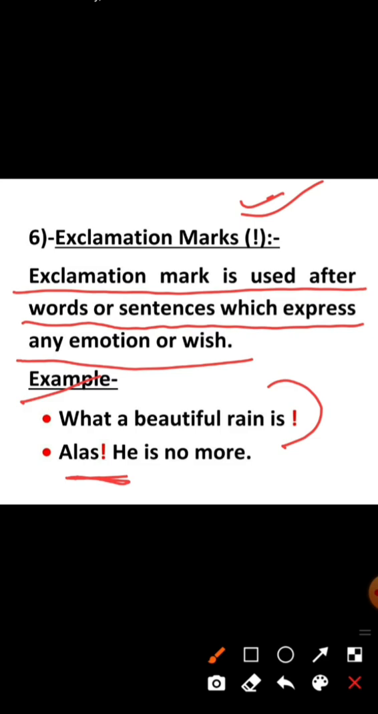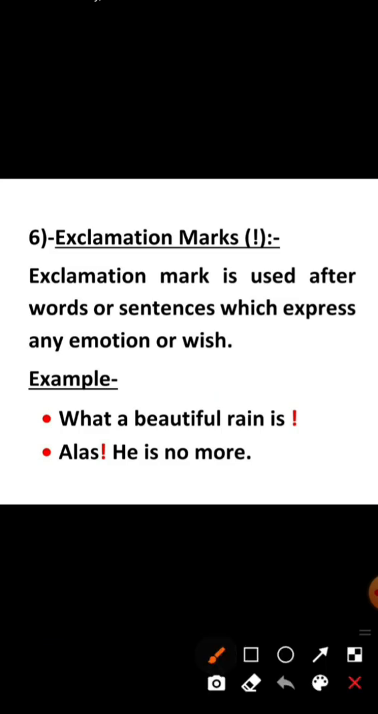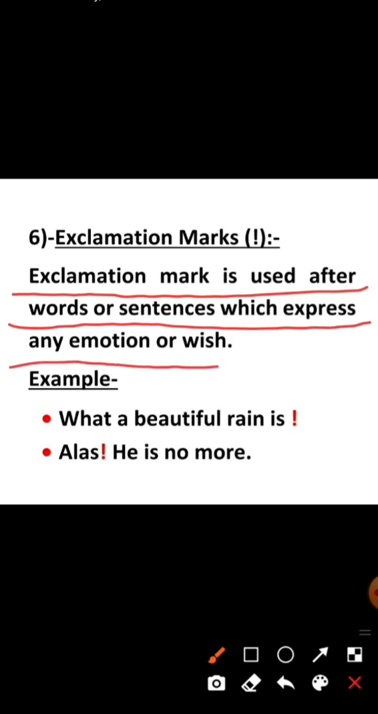Okay students, so you will write these sentences in your copy. You will write the meaning: exclamation mark is used after the words or sentences which express any emotion or wish. You will also write the example. What a beautiful rain is! Alas, he is no more! Okay students, so you will write it.